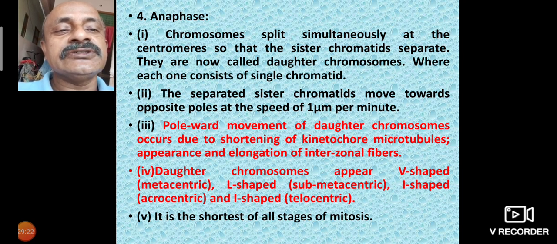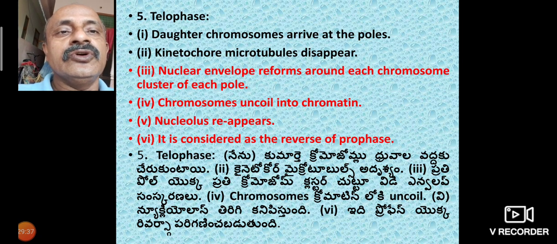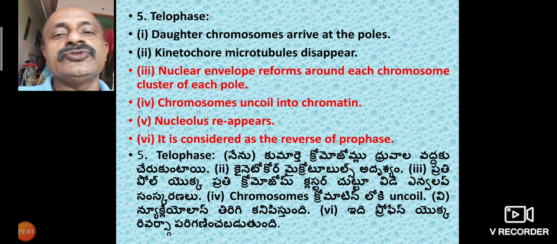Anaphase is the shortest of all stages of mitotic division. Then the fifth one is telophase, the last dividing phase.